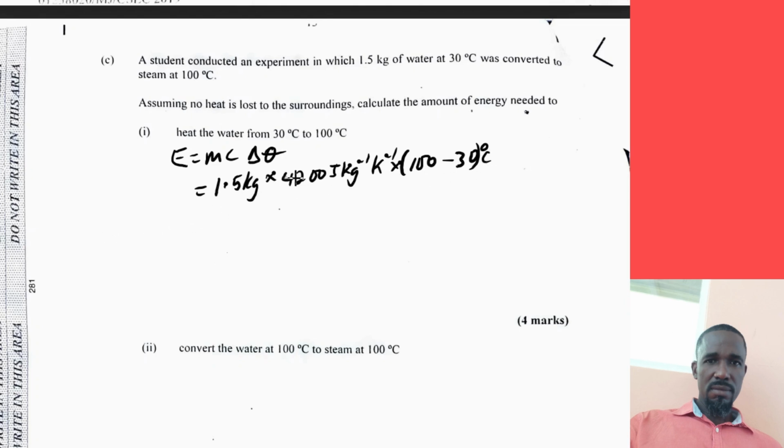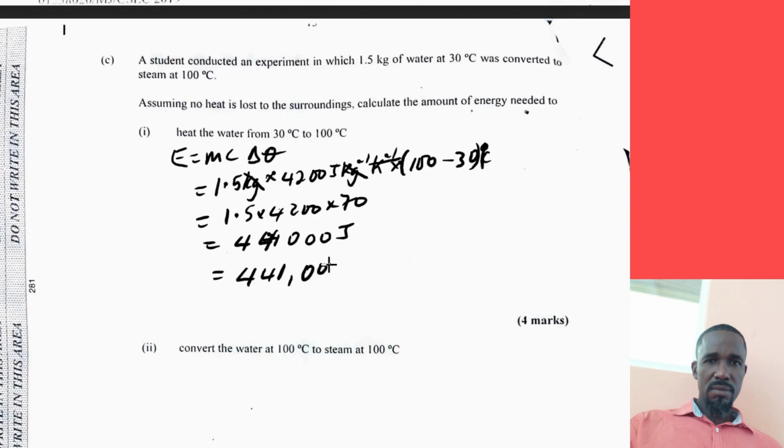Let us eliminate some of the units now. Kilogram will cancel kilogram, and Kelvin and Celsius will cancel, so we are only left with joules. When we multiply 1.5 times 4,200 times 70, our answer there is 441,000 joules. So there's our answer.